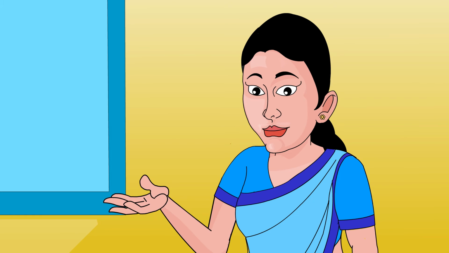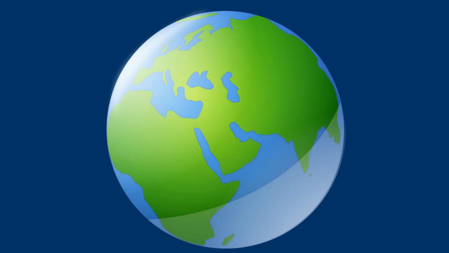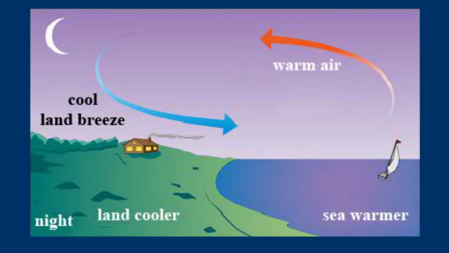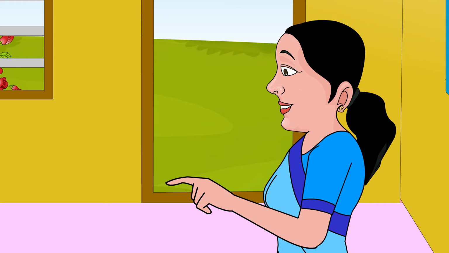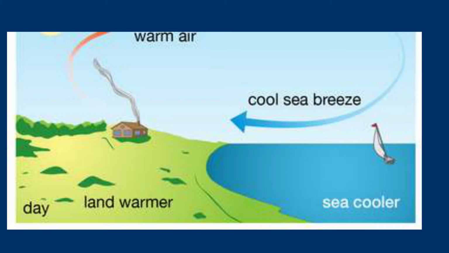The earth is made up of land and water. The land heats up and cools down faster than water. During the night, the land also cools down faster than water. This heating and cooling of the land and water creates a difference in their temperatures. The difference in temperatures between land and water is an important factor in the change of weather.